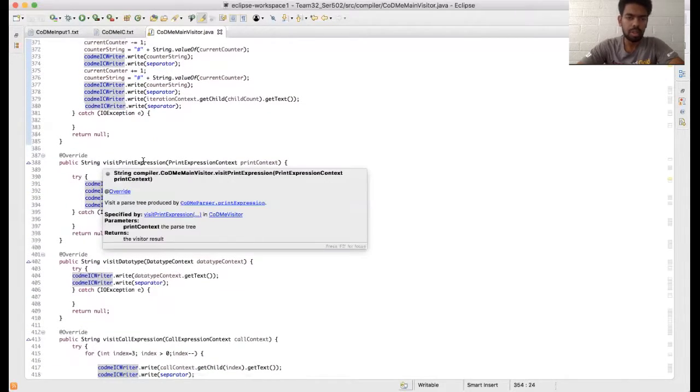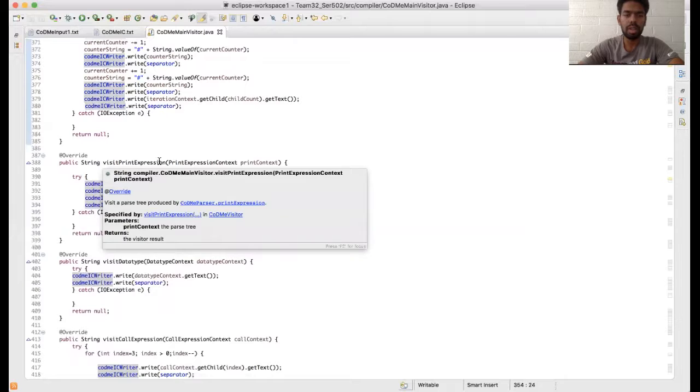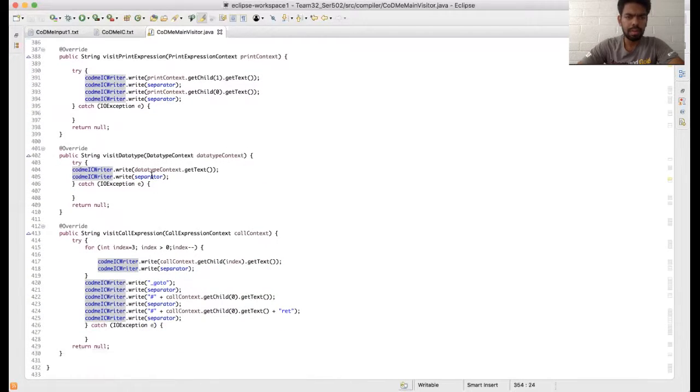And we have a print expression also. In the print expression, we are printing one variable, and the support in our language is only for one variable for printing. And there is support for data types, and we are using the data type here. Basically, what this is doing is getting the data type context here, and giving the data type of each data.